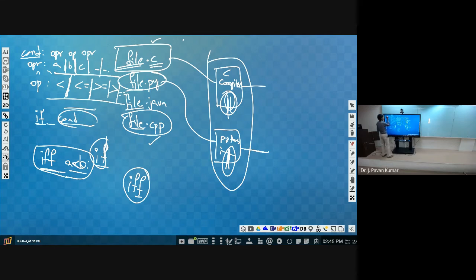That is, for if, what is the format? If followed by condition, isn't it? If followed by condition. What is this condition? This one. What is this operator? This one. Operand, this one. What is this operator? This one.